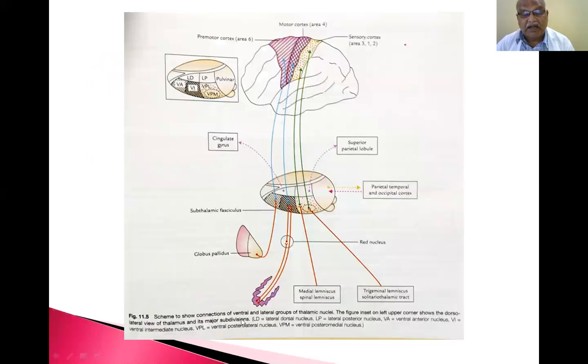So, connections of the ventral and lateral group of thalamic nuclei. How has he given this connection? Already I told you, I have explained this connection to you. Again, through the diagram.